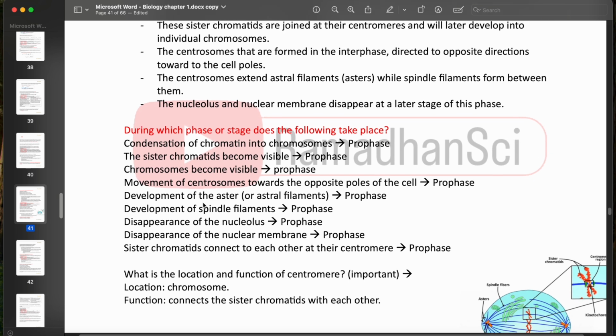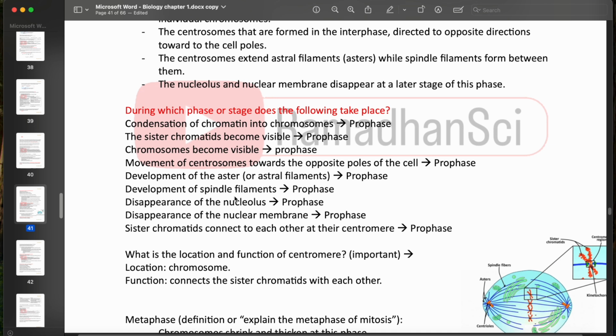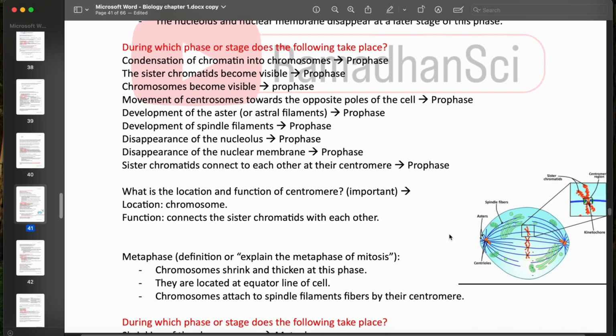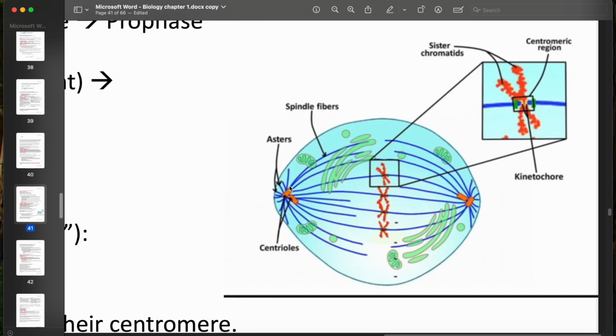And development of the aster, or the astral filaments. And between them we will have the development of the spindle filaments, as you can see in this image. So remember that the whole structure of the centrosome and the spindle filaments is in order to help in the movement of the chromosomes towards the poles.